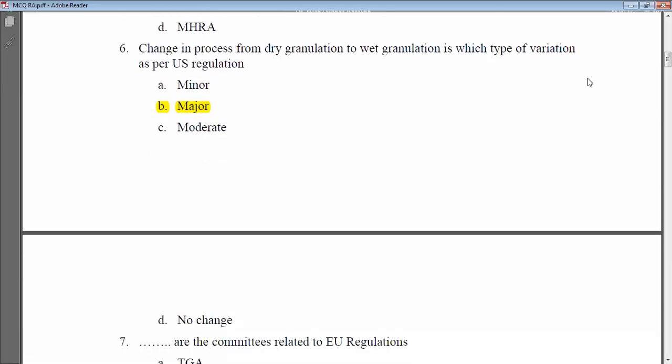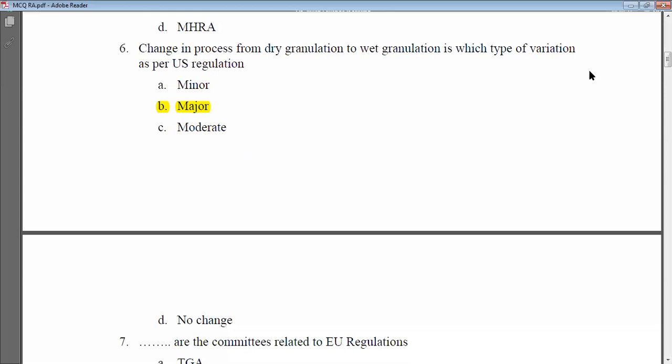Next MCQ is: change in process from dry granulation to wet granulation is which type of variation as per US regulation, right? So this is particularly from technology transfer, right? So which type of variation is this? We saw that in case of technology transfer, there are minor variation, moderate variation, no change, and major variation.